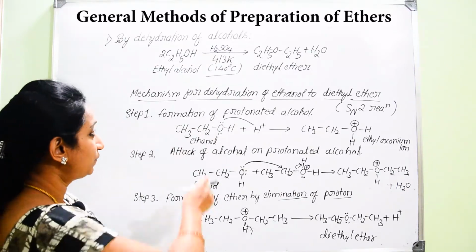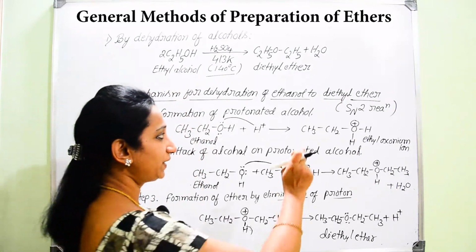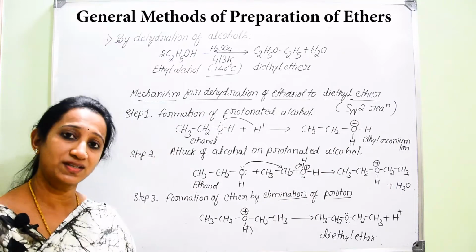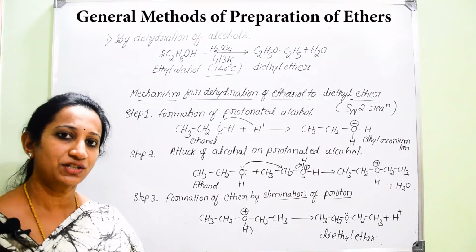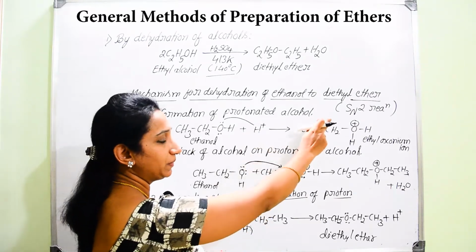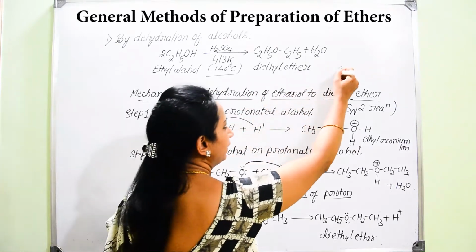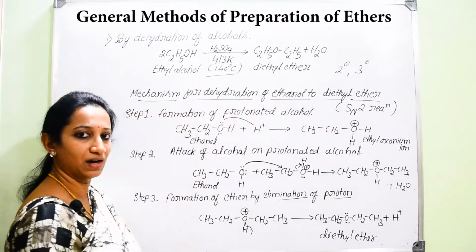So primary alcohols favor this reaction, and low temperature of 140 degrees Celsius favors this reaction. But if you use secondary or tertiary alcohols, instead of undergoing an SN2 reaction, they can undergo an SN1 reaction, but even so, elimination reaction will be more dominant with secondary and tertiary alcohols.